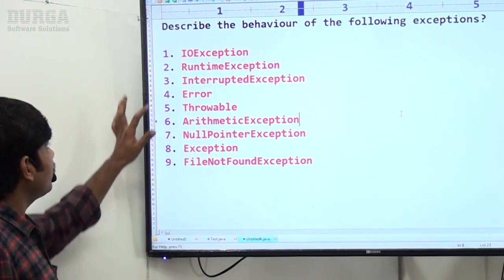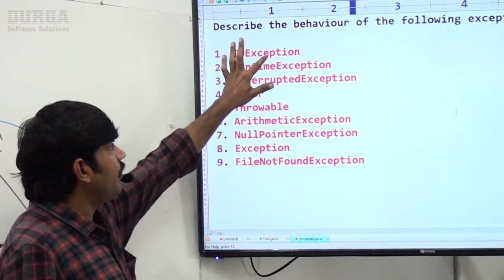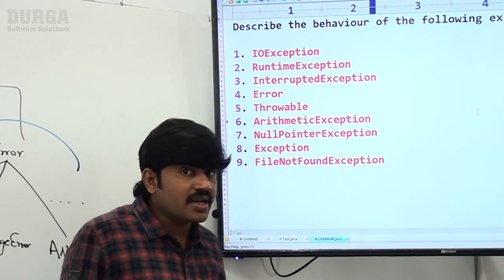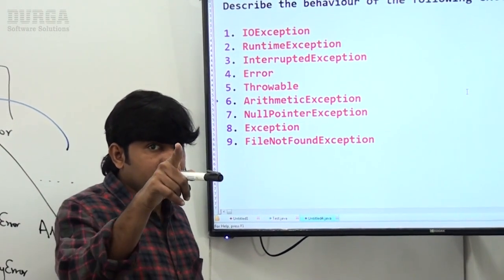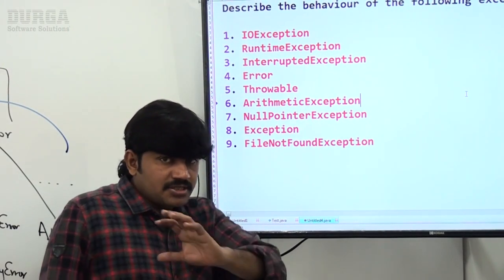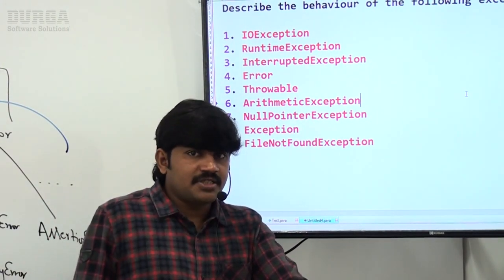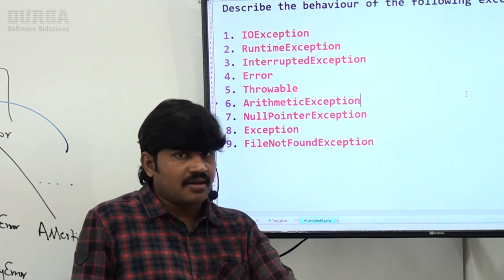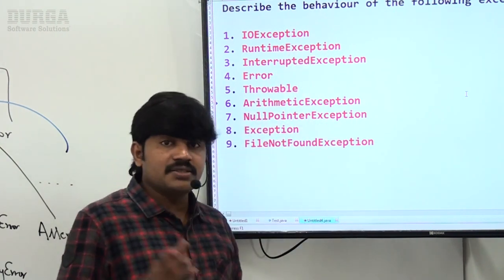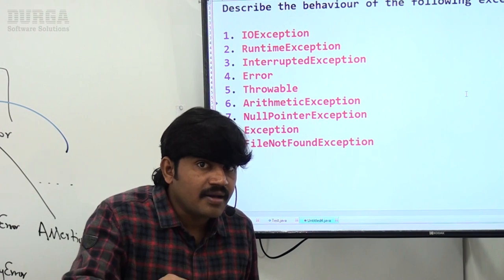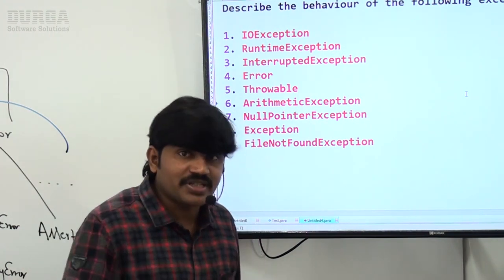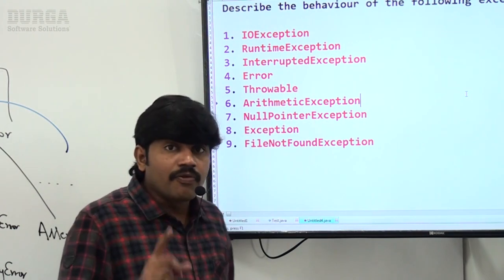Can you please observe? First one, IOException. Is it checked or unchecked? Can you please confirm? It is checked because it is not under RuntimeException. It is not under Error. IOException is checked, sir. Next, IOException is checked and all its child classes are also checked. That's why this one is fully checked.